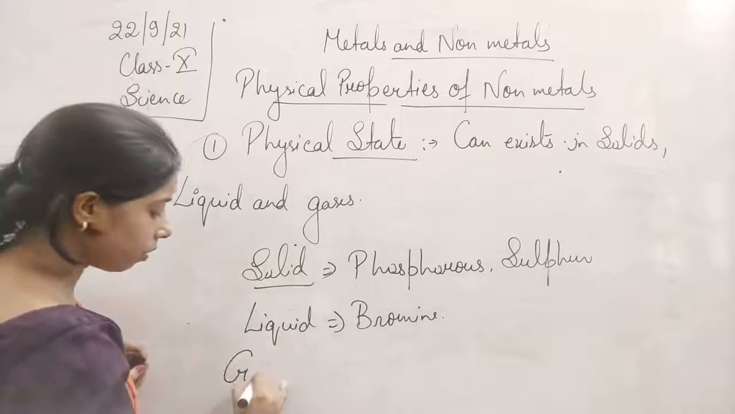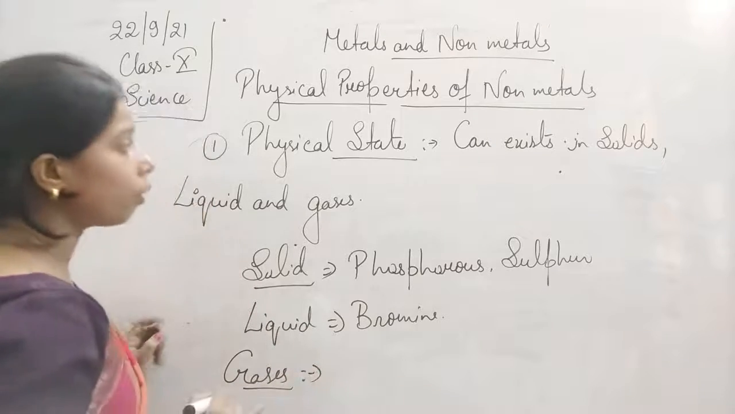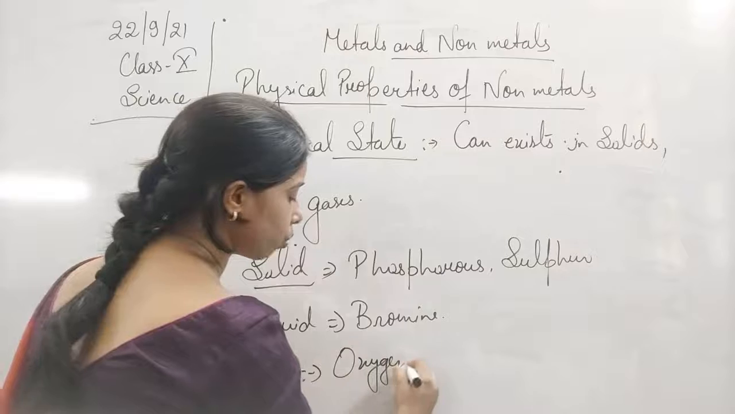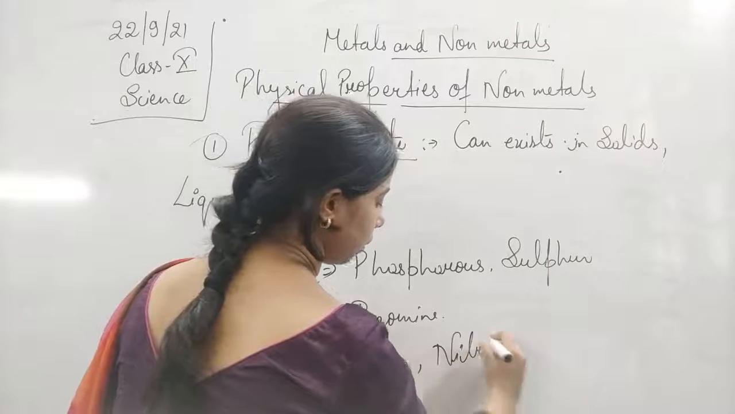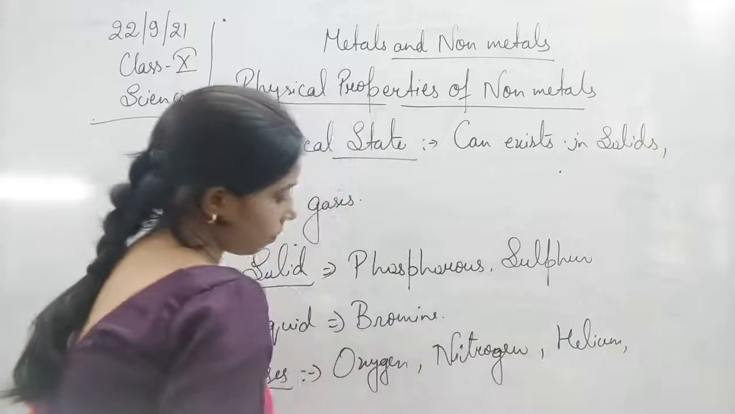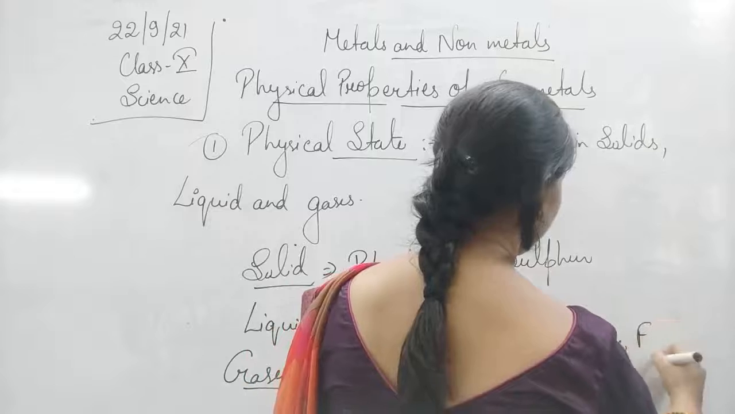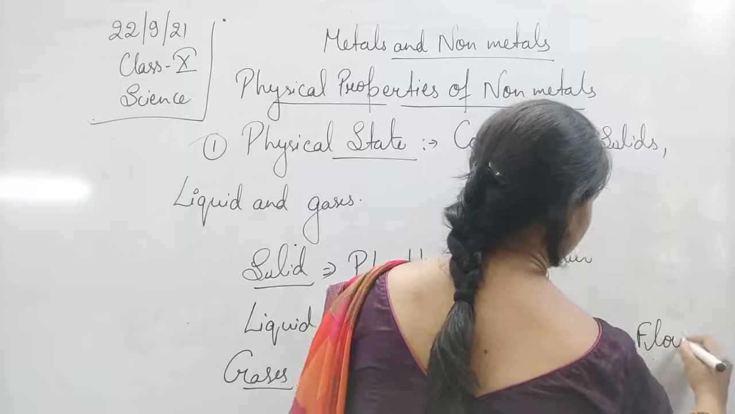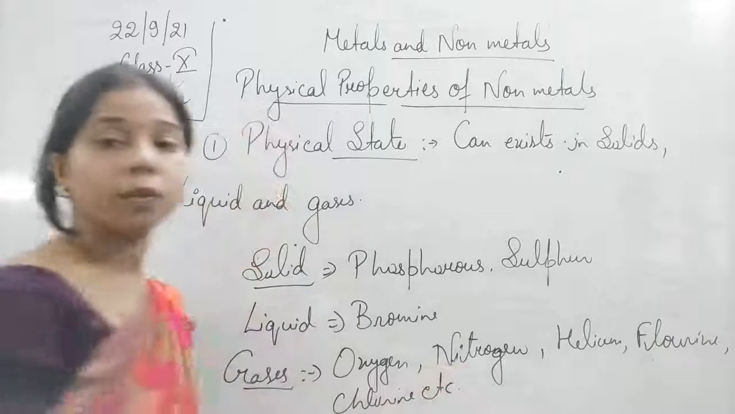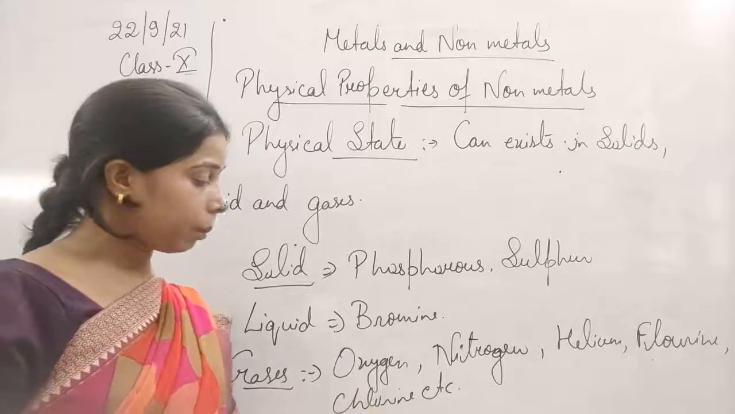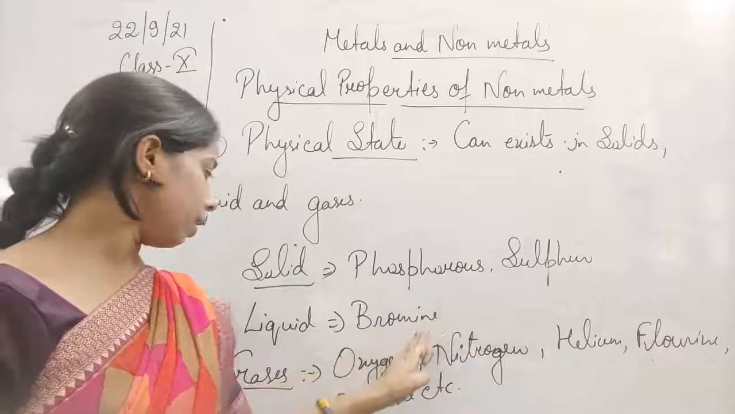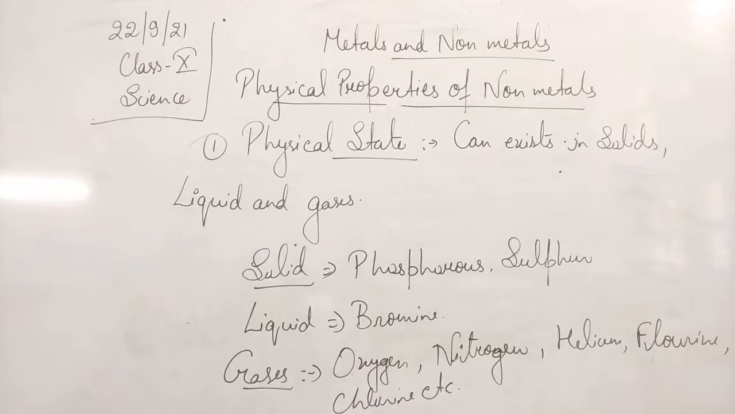While the gaseous ones, students, there are a lot of non-metals which exist as gas, like oxygen, nitrogen, helium, fluorine, chlorine, etc. So a lot of different non-metals exist in the gaseous state, and some of them can exist in a liquid or solid state. So this is the physical state.